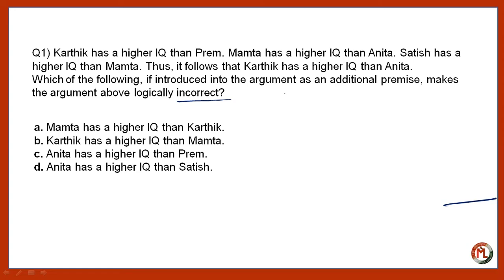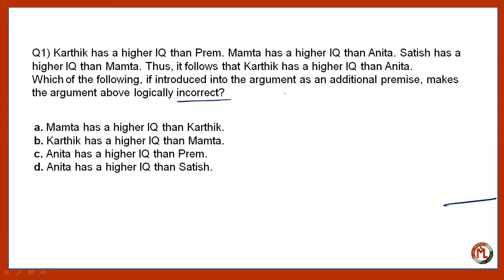Is it clear? From the question it is given that Kartik has a higher IQ than Prem and Anita. Now, the next one is Satish has a higher IQ than Mamta and Mamta has a higher IQ than Anita. It means Satish also has a higher IQ than Anita. So it will be like this.